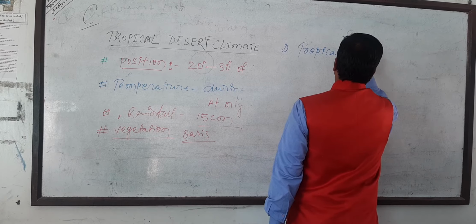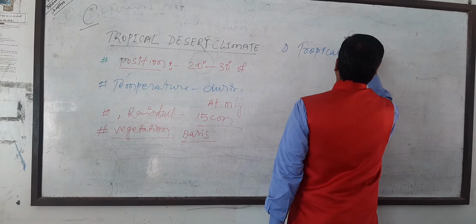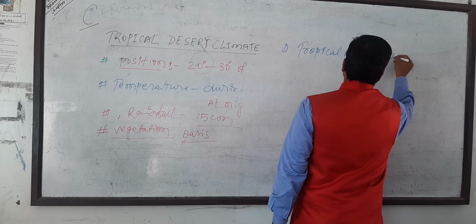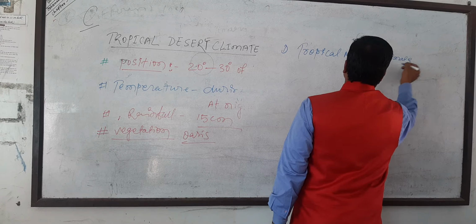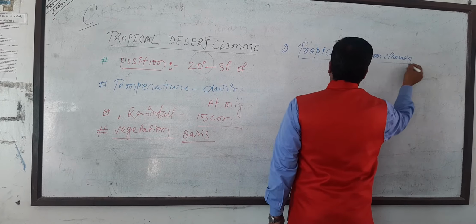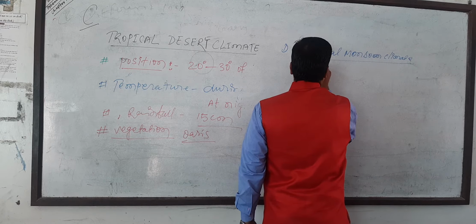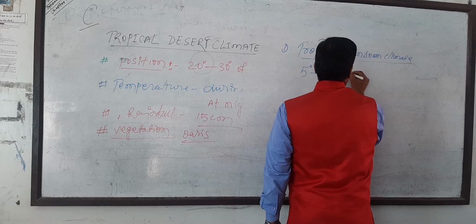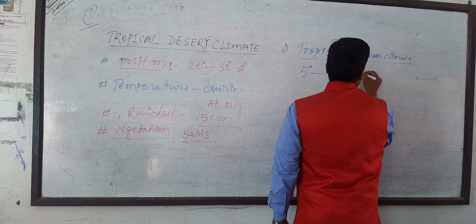Monsoon. Monsoon climate. Tropical monsoon climate lies from the 5 degree to the 30 degree of latitude.